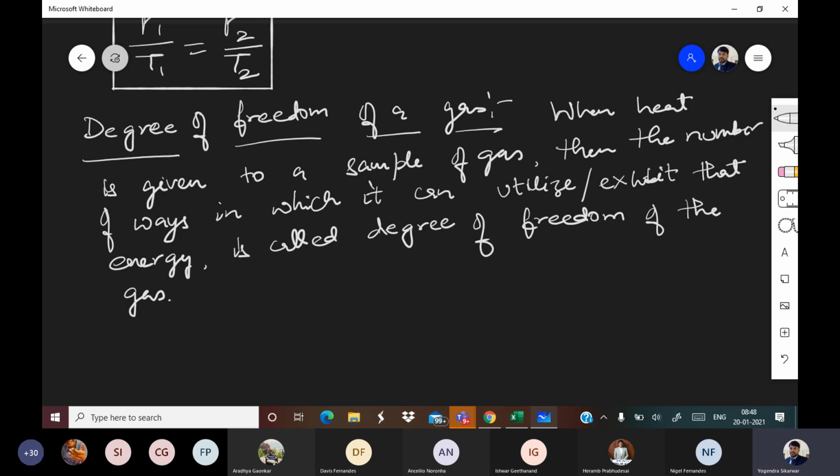Now just to get a simple meaning of this, suppose I give you laddus, sweets basically, right?